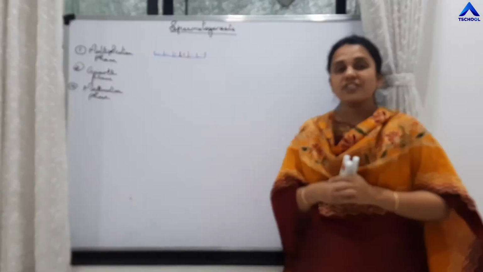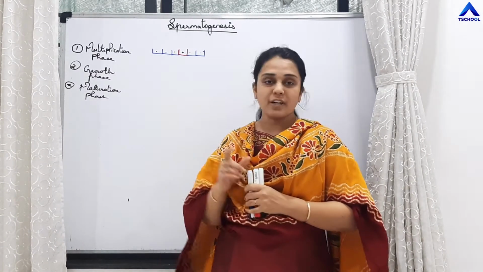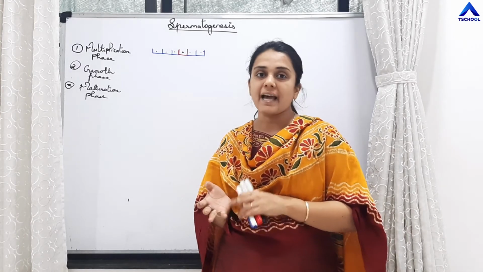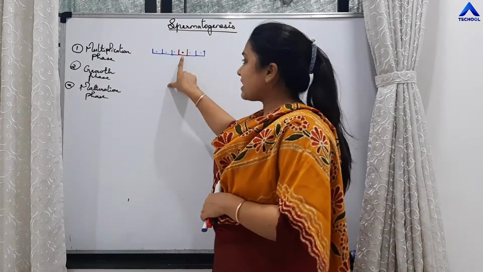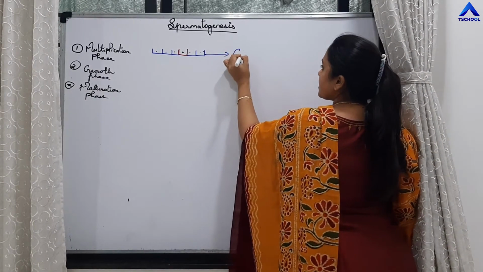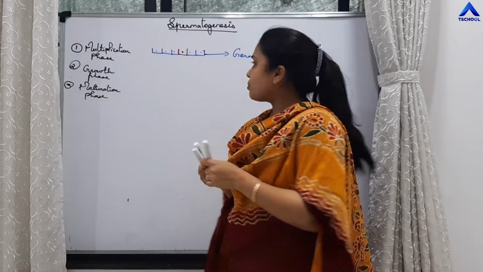So these are the 3 phases of spermatogenesis: multiplication phase, growth phase and maturation phase. So say this is one germ cell of the seminiferous tubules.